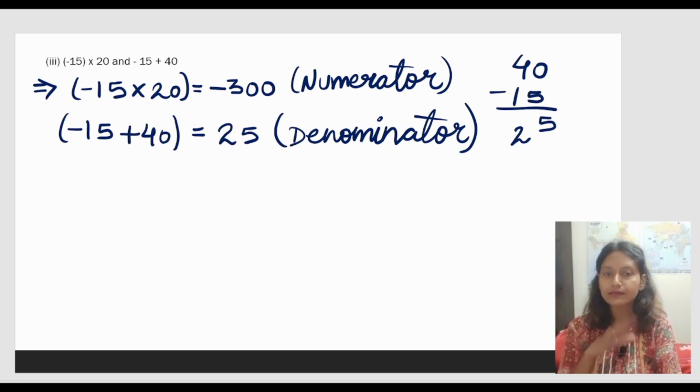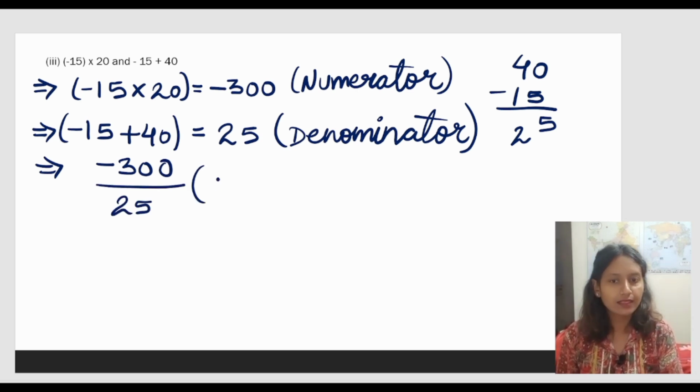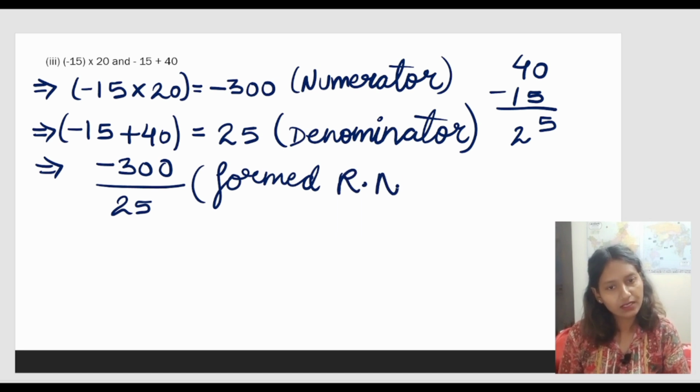Now I hope this portion is clear to you. Now what is the numerator? Numerator is 300. What is the denominator? Denominator is 25. So this is our formed rational number.